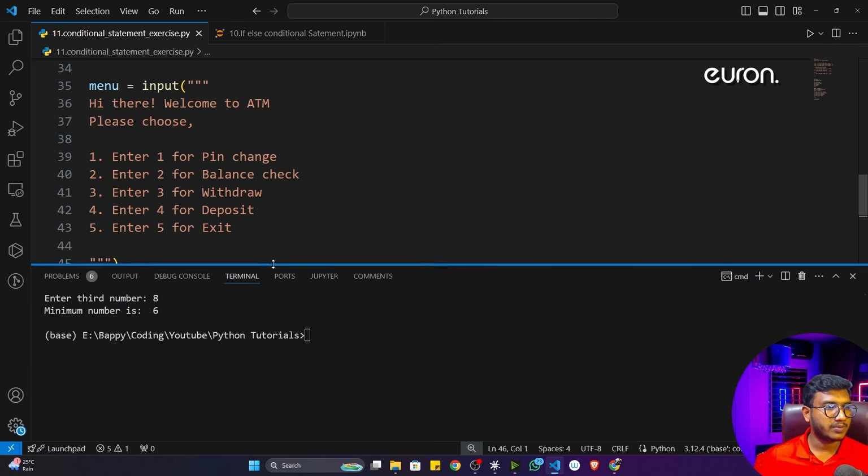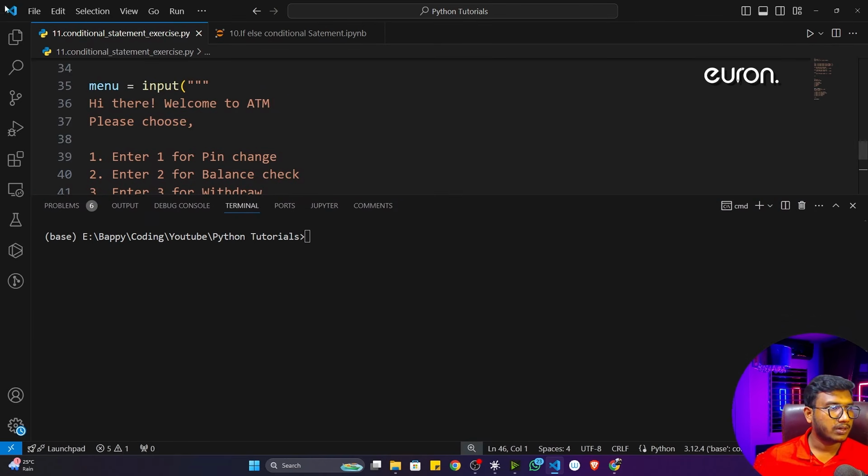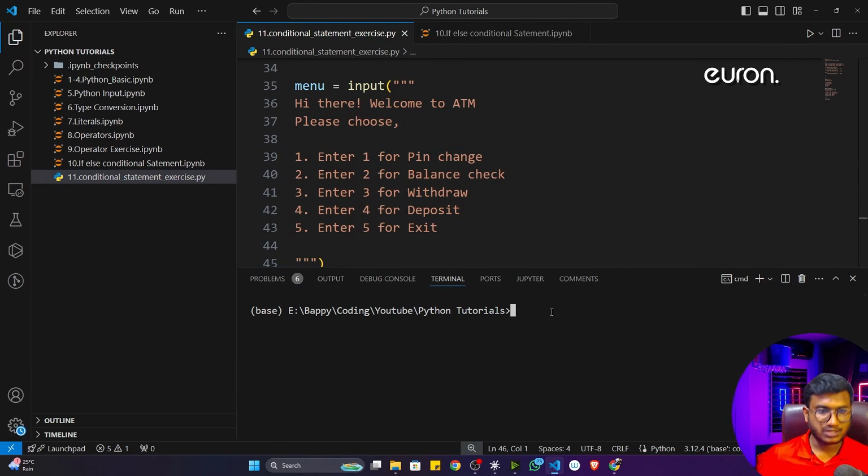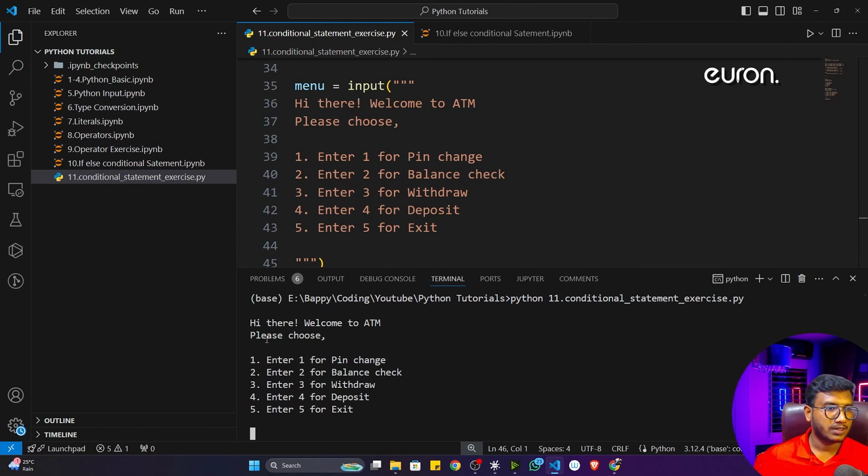Now if I want to execute this program, what I have to do is just execute this particular file. I think you remember the same command. So just press the up arrow key. So python, this particular file name. Okay, you can see this particular file name. Now if I execute, see, it is giving me this particular message.